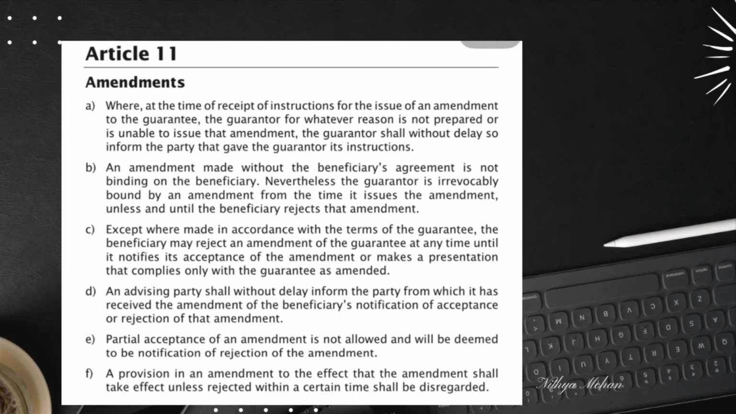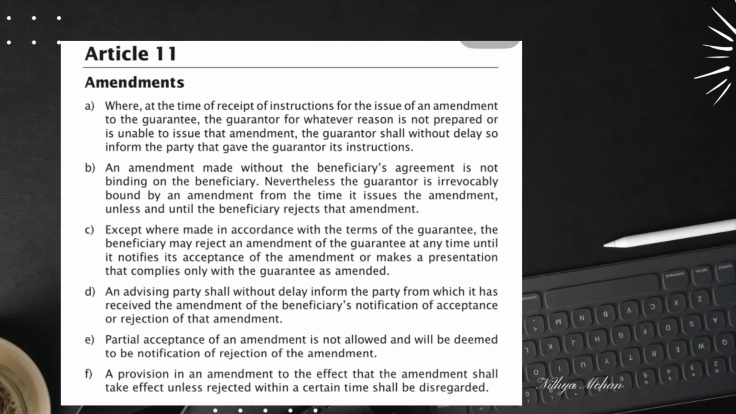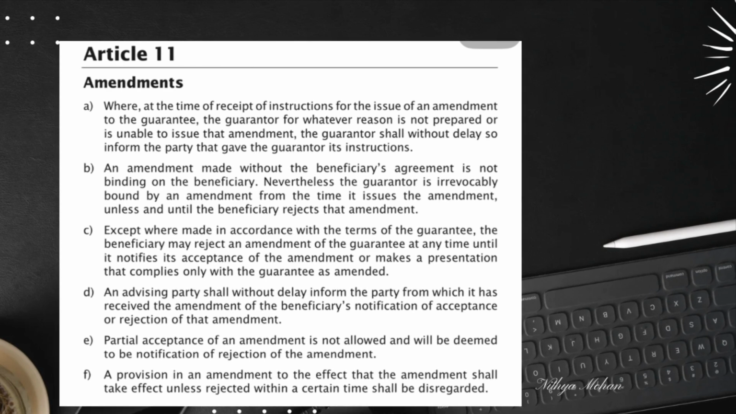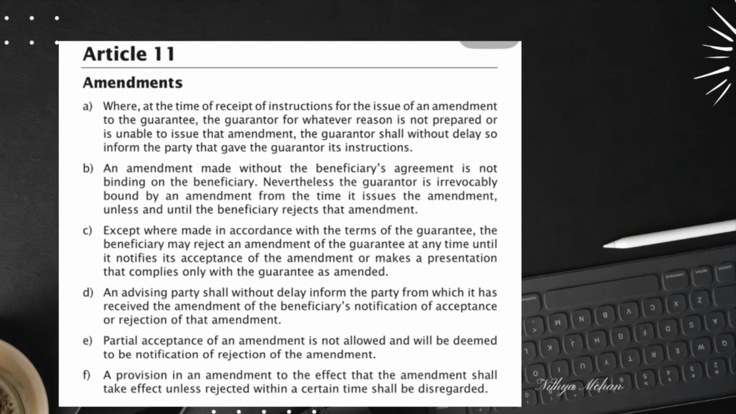The beneficiary can reject it until they either notify their acceptance or present a document in compliance with the amended guarantee. If the beneficiary does not take action, the original guarantee terms remain valid. Now, the role of the advising party.